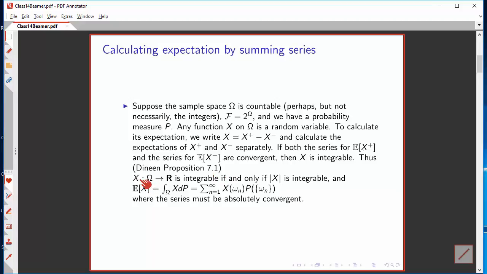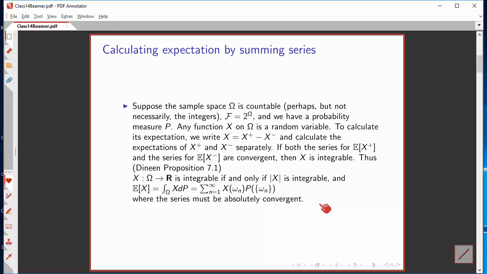First, the random variable x is integrable if and only if its absolute value is integrable, and in that case we can compute its expectation by simply summing over the countable sample space the value of the random variable for each element omega sub n in the space multiplied by the probability of the set consisting of the single element omega sub n.